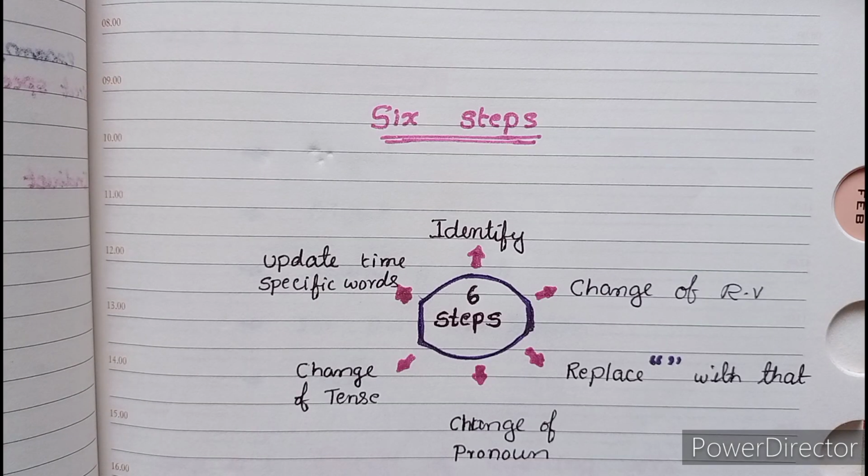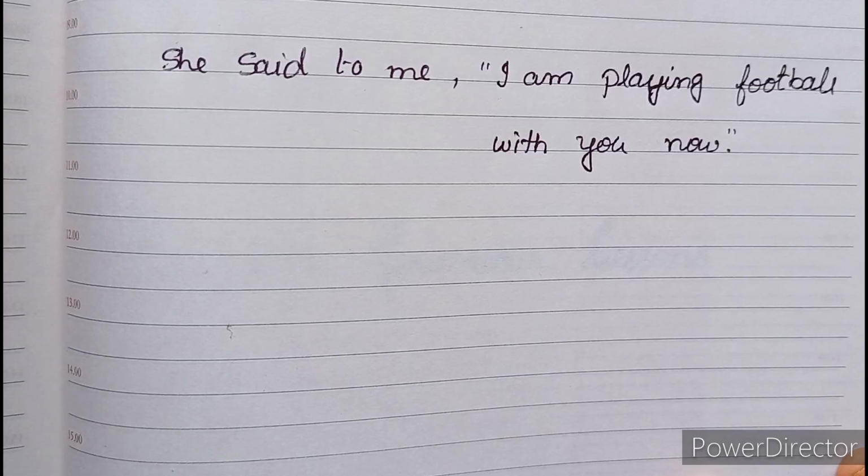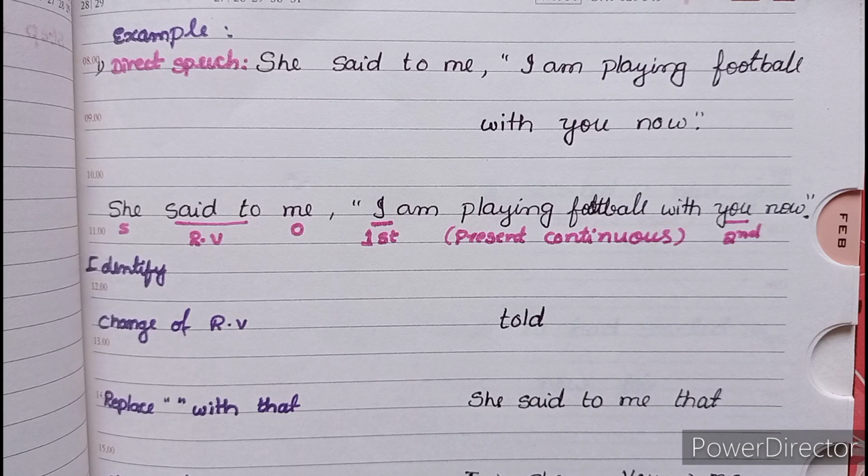Now let's look at examples to understand these 6 points. She said to me, "I am playing football with you now." This is in direct speech. Let's change it into indirect speech. First step is identification.